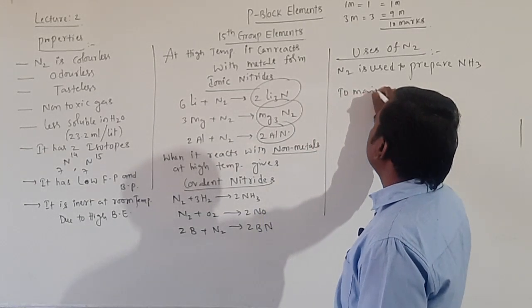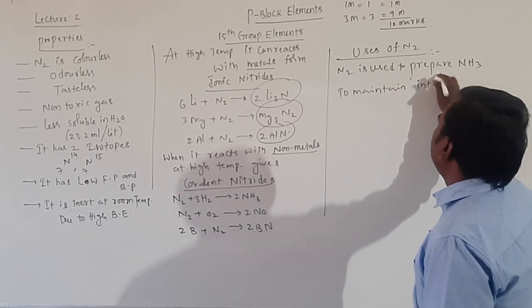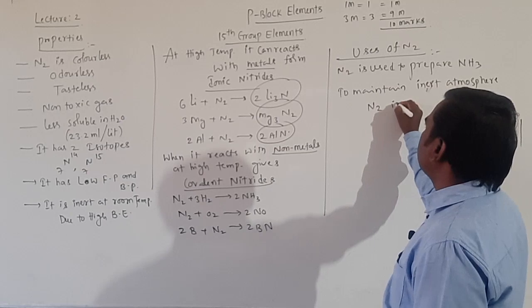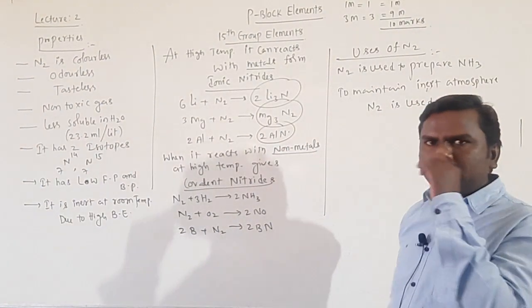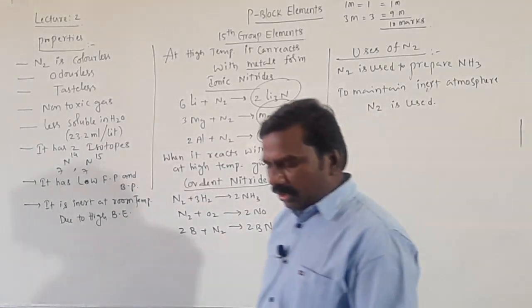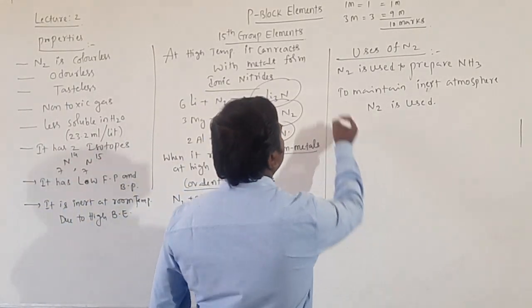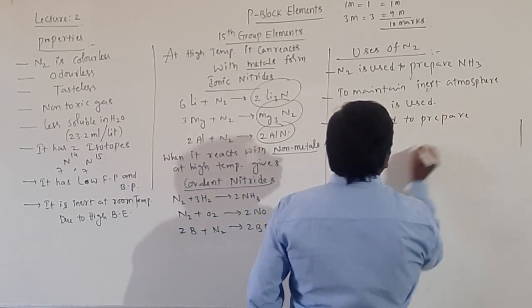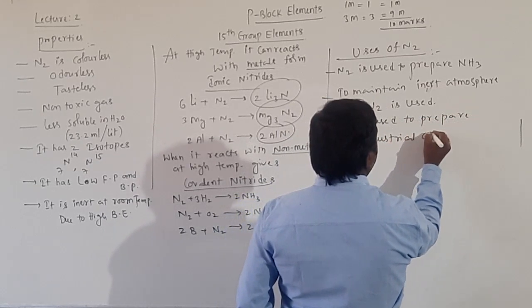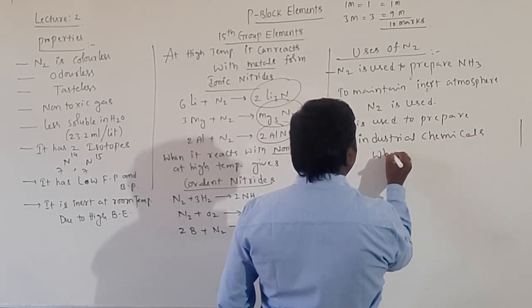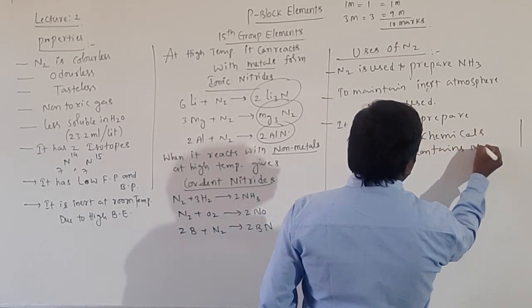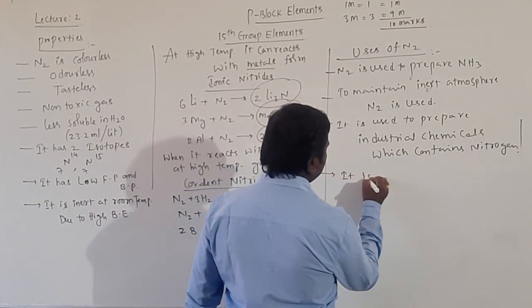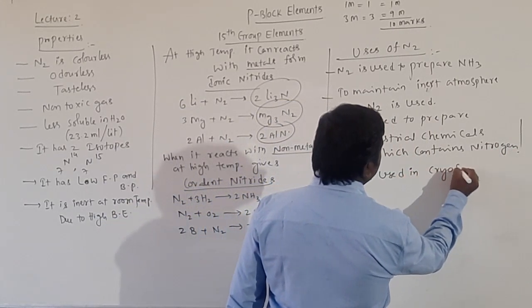Nitrogen is used to prepare industrial chemicals which contain nitrogen as one component, and it is used in cryosurgery.